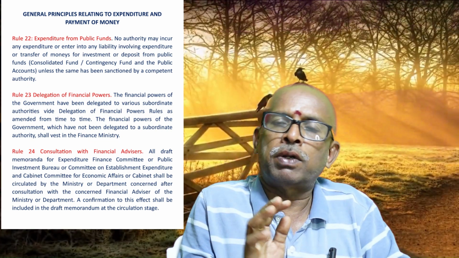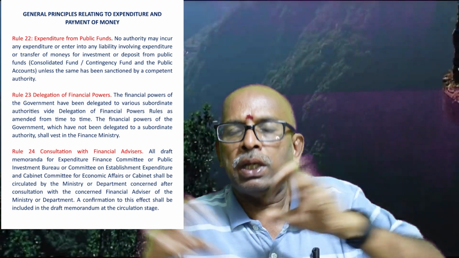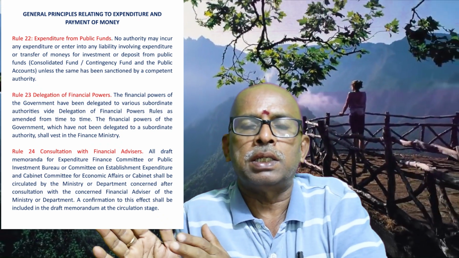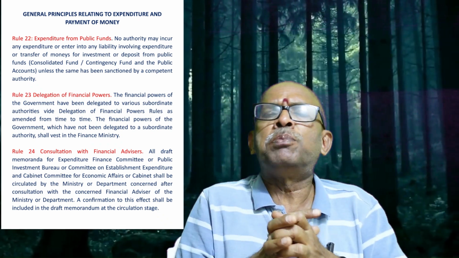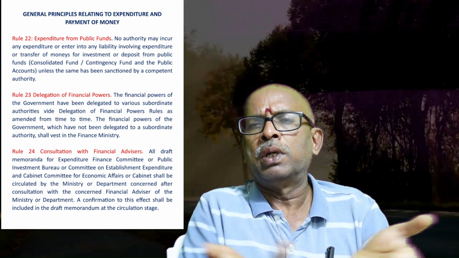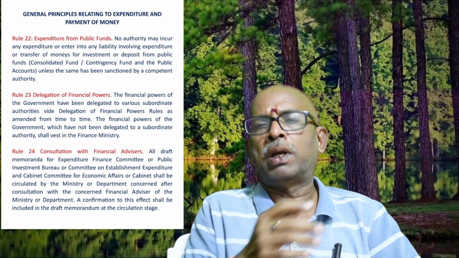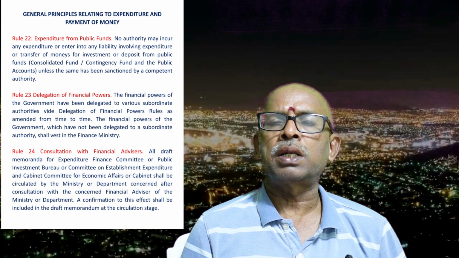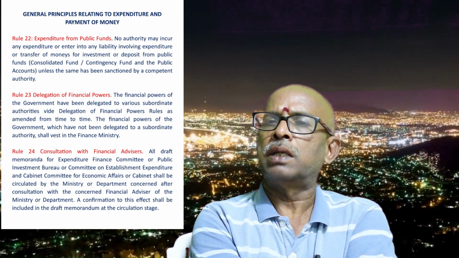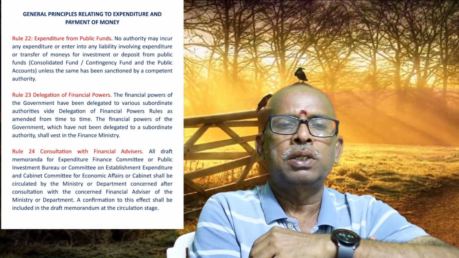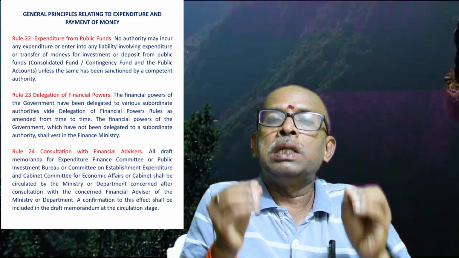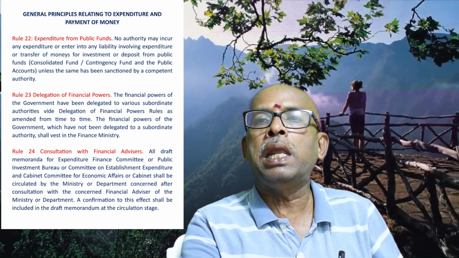Government money is public fund, which is divided into three parts: Consolidated Fund, Contingency Fund, and Public Account. Public Account is GPF kind of thing. You take from the public as savings or whatever it is. All revenues and other things come under the Consolidated Fund, which we already discussed. So without approval, you can't incur even a single penny.